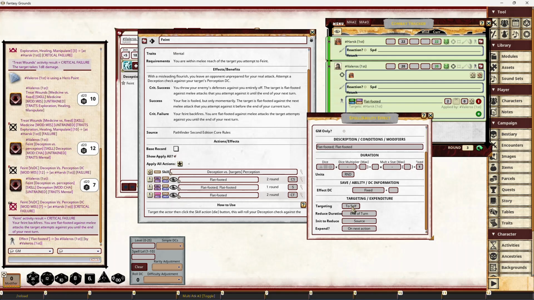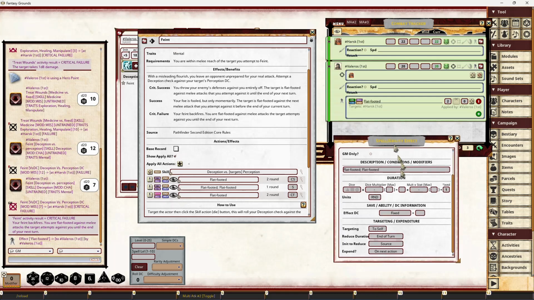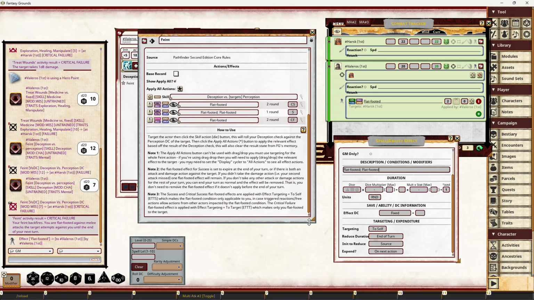I mean, the chance of somebody else doing an attack during my turn is extremely unlikely, but just in case that triggers somebody's ready action or something like that, it makes sure that the flat-footed effect only applies to you. And also, it's actually got 2 flat-footed effects here. Why has it got that?